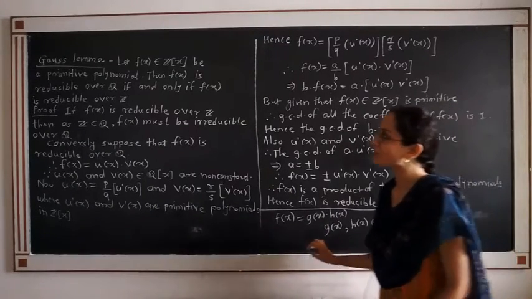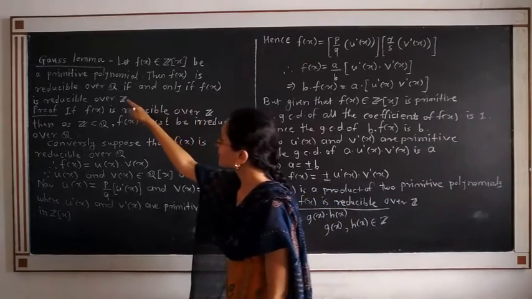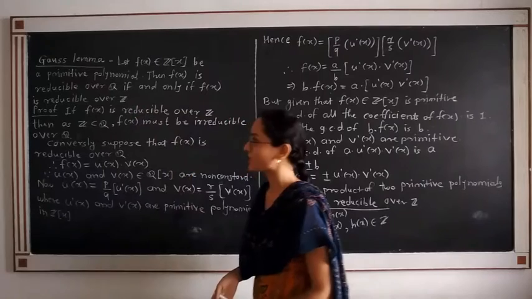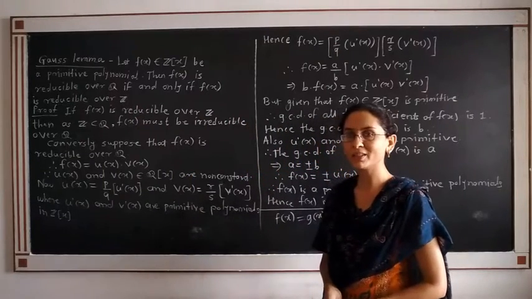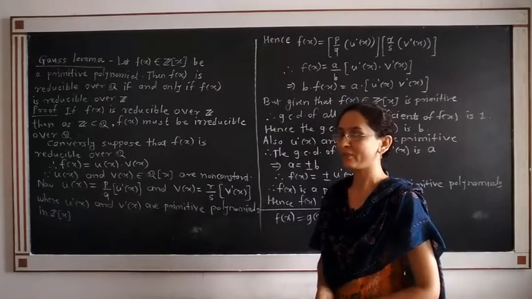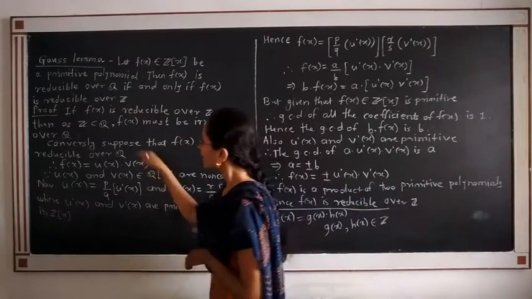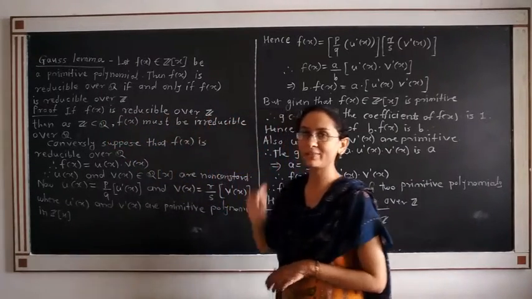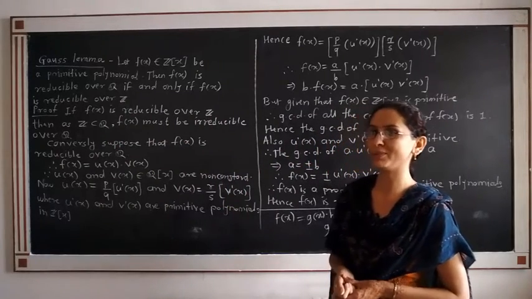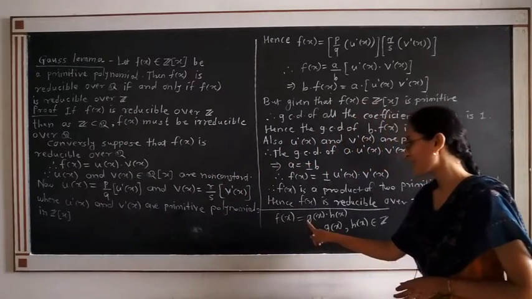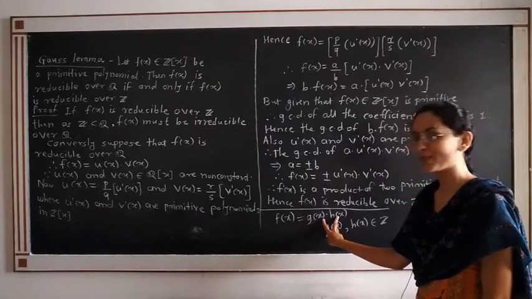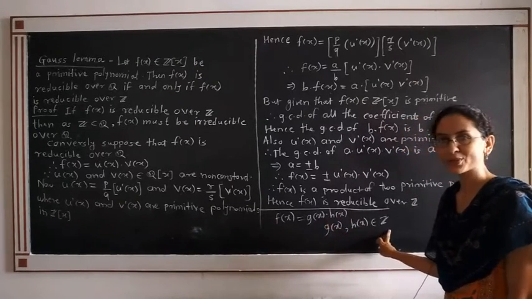Now what is the given statement? f(x) is reducible over Q if and only if f(x) is reducible over Z. First consider one part of the lemma. Suppose that f(x) is reducible over Z. What is the meaning of that? It means f(x) is factored into two polynomials, g(x) times h(x), where g(x) and h(x) belong to Z[x].